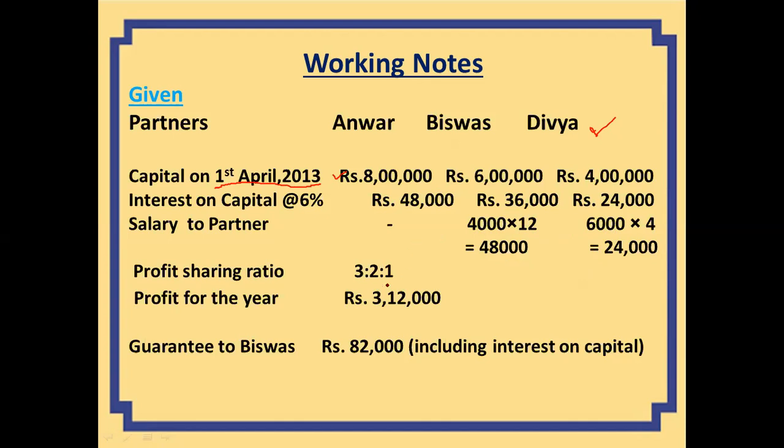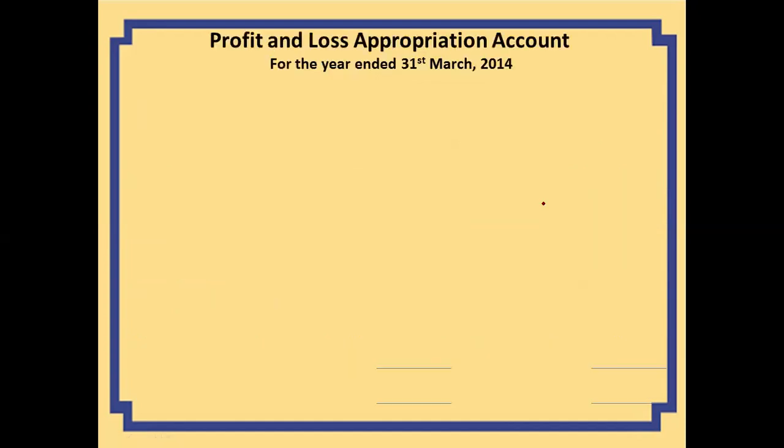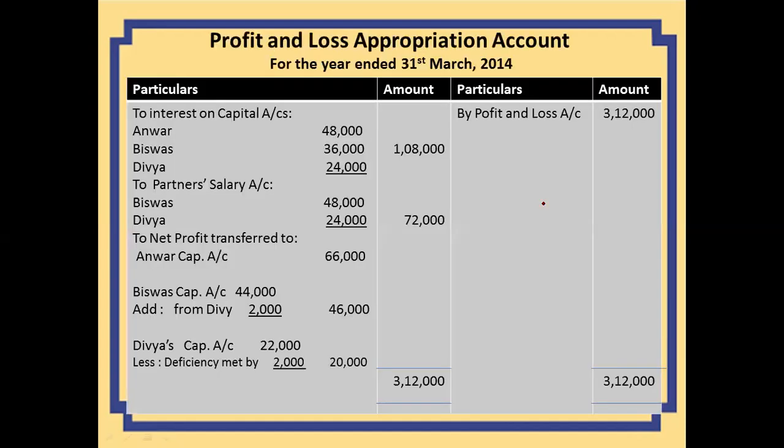The profit sharing ratio is also given, that is 3:2:1. The profit of the year is also given. The guarantee to Vishwas is 82,000 including interest on capital. We can see that the interest on capital to Vishwas is 36,000. So it means including this amount, his guaranteed share is 82,000. Now this is the question. Profit given to us is 3,12,000.